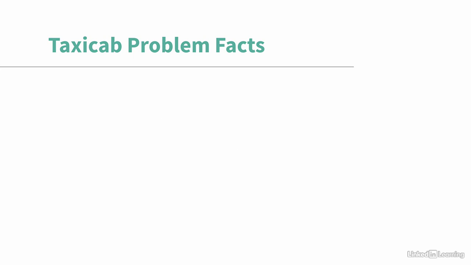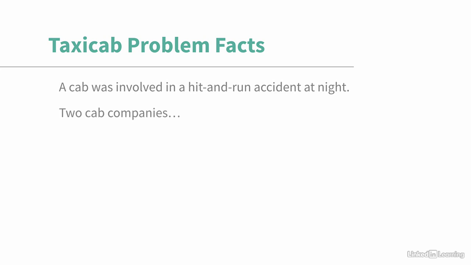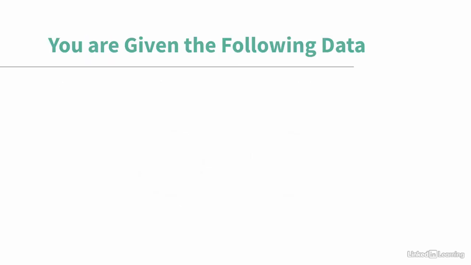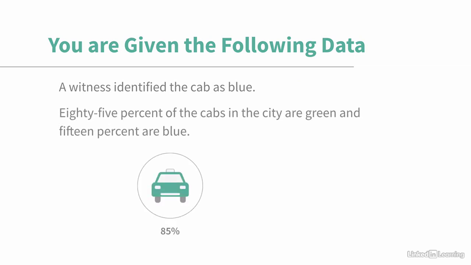Let's start with the facts as proposed within the problem. A cab was involved in a hit-and-run accident at night. There are two cab companies working in the city, green and blue. Furthermore, we know that a witness identified the cab as blue. However, 85% of the cabs in the city are green, and only 15% are blue.